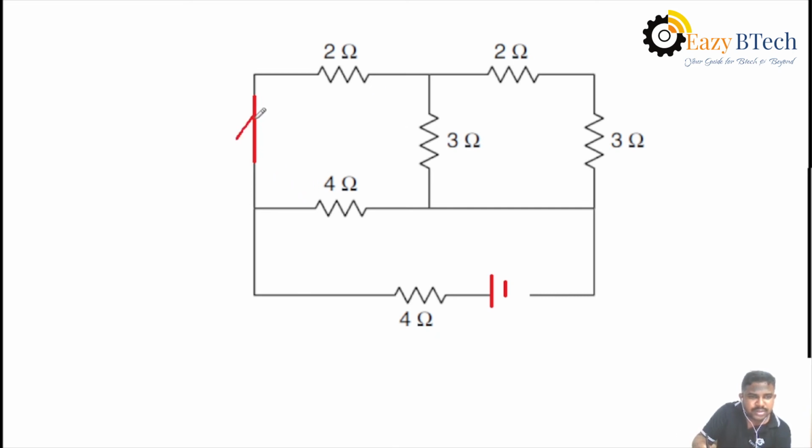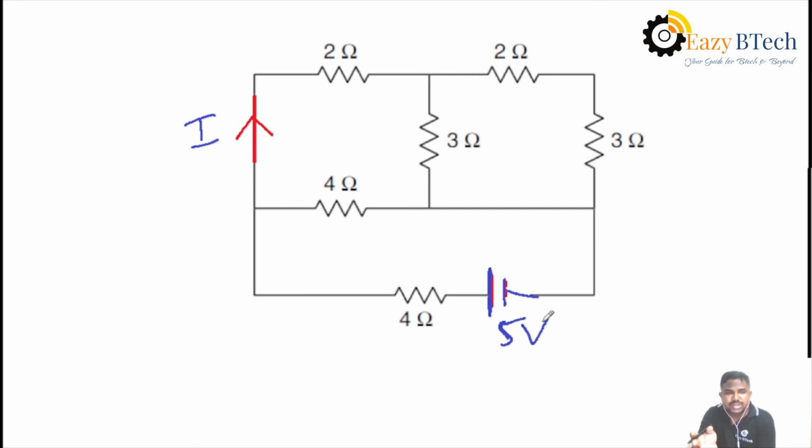Then here this is taken as current I, and this is connected plus minus which is taken as 5 volt. Okay, in this way, you can interchange the current branch as well as voltage source values. Do not interchange elements, only change the current branch as well as voltage source values.